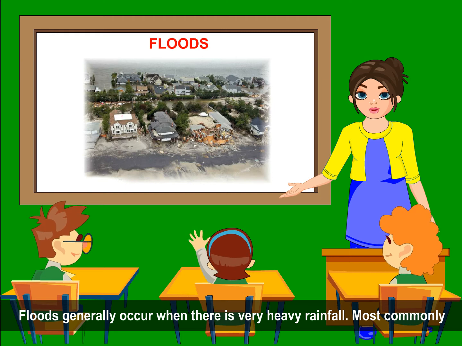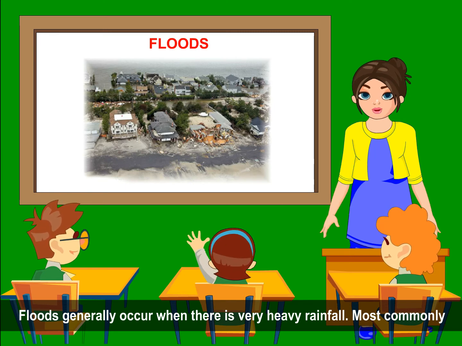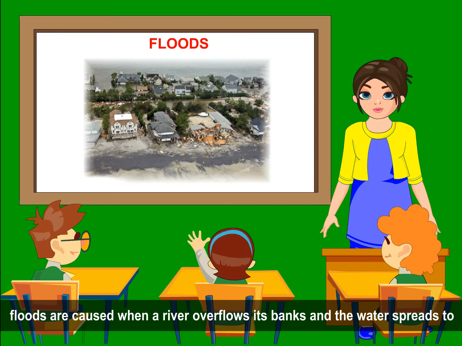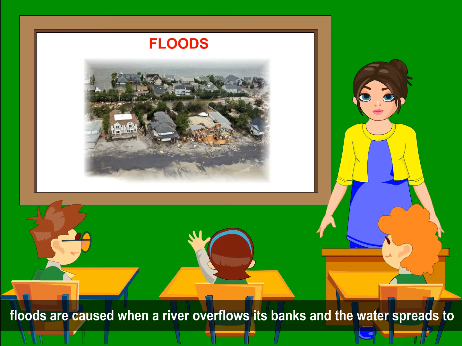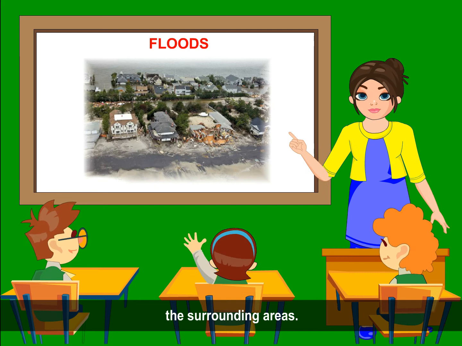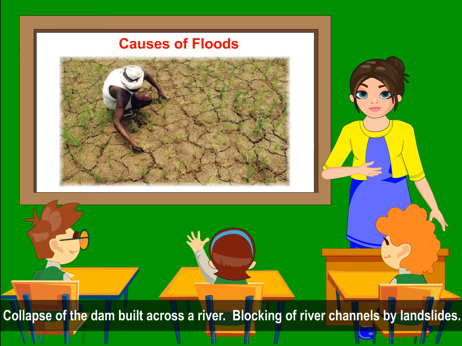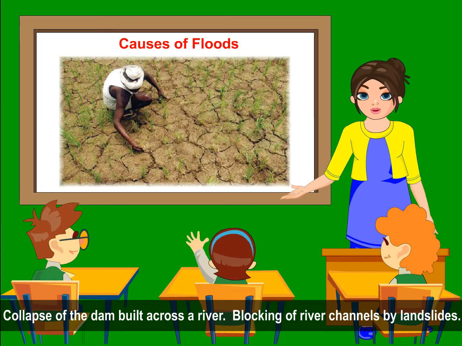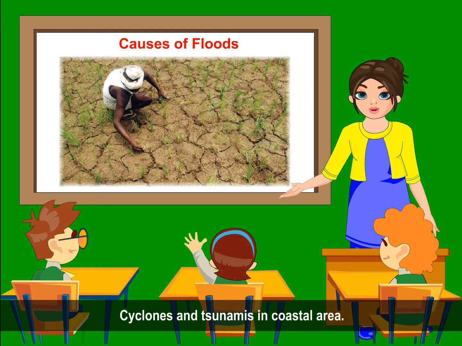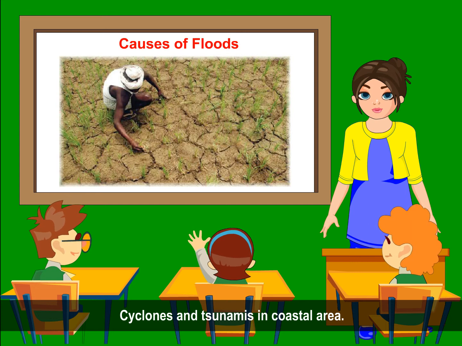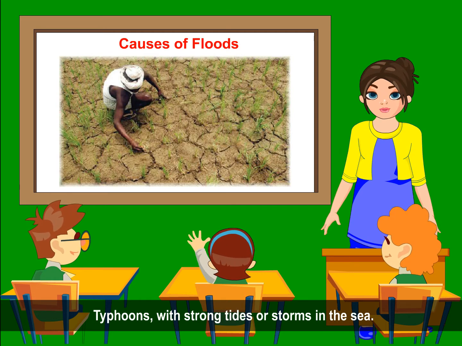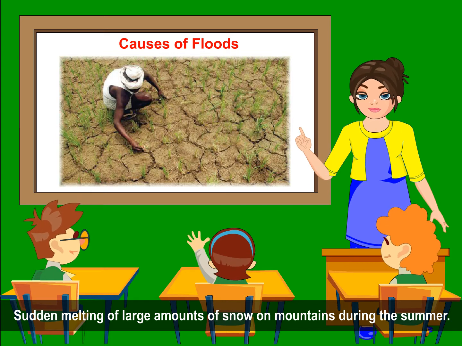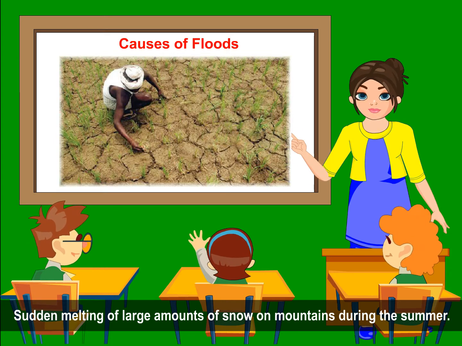Floods. Floods generally occur when there is very heavy rainfall. Most commonly, floods are caused when a river overflows its banks and the water spreads through the surrounding areas. Causes of floods. Collapse of the dam built across a river. Blocking of river channels by landslides. Cyclones and tsunamis in coastal areas. Typhoons with strong tides or storms in the sea. Sudden melting of large amounts of snow on mountains during the summer.